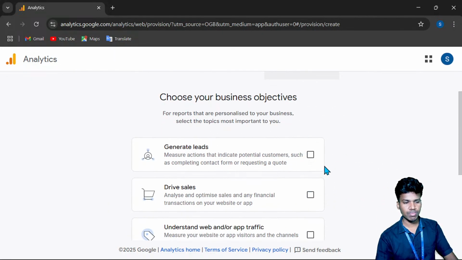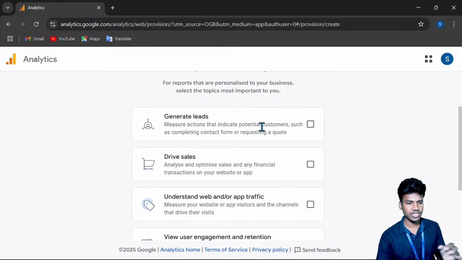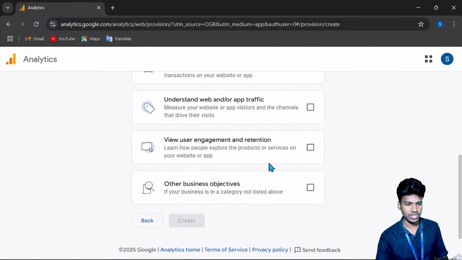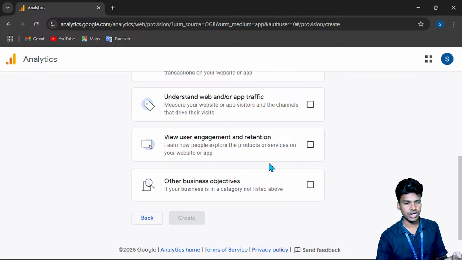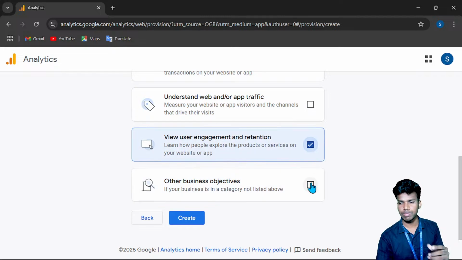Next, choose your business objective. What is the objective of your business? On our side, it is to generate leads and drive sales, understand web or application traffic, and view user engagement and retention. We will do all of this, but here we can choose only one thing. We cannot choose multiple things.